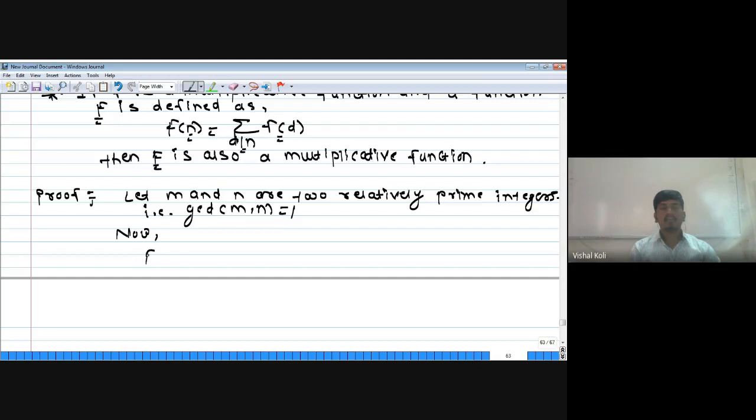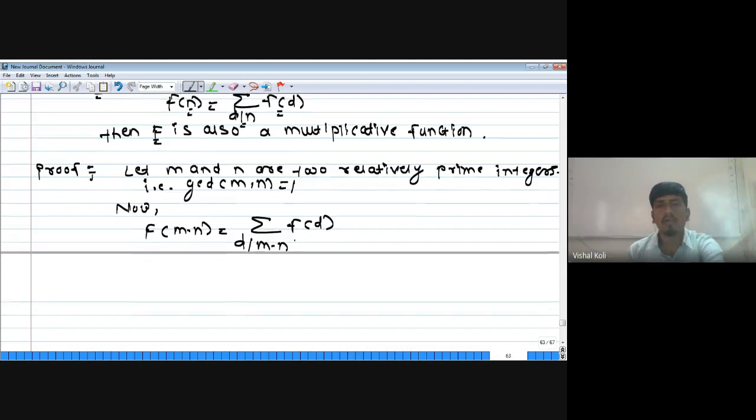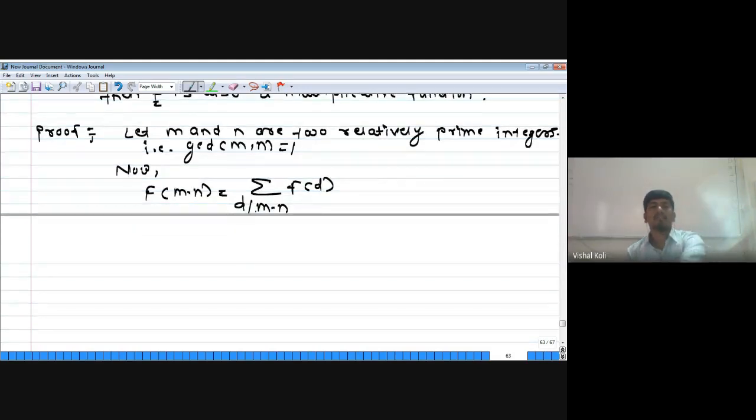Now consider F of m into n. From the definition, F of m into n is nothing but summation over d divides m into n of f of d, that is, the sum of all the values of f of d as d runs over all the positive divisors of m into n.